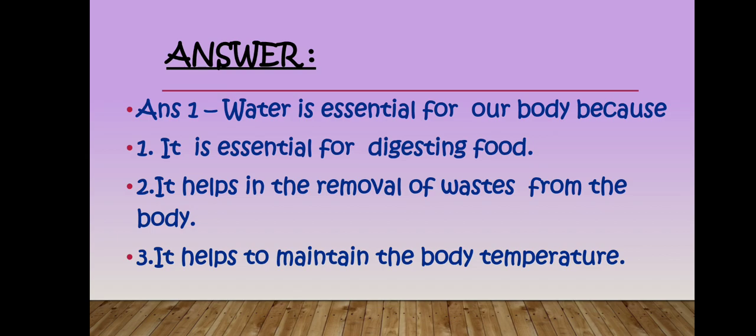Water is essential for our body because first, it is essential for digesting food. Second, it helps in the removal of wastage from the body. Third, it helps to maintain the body temperature.